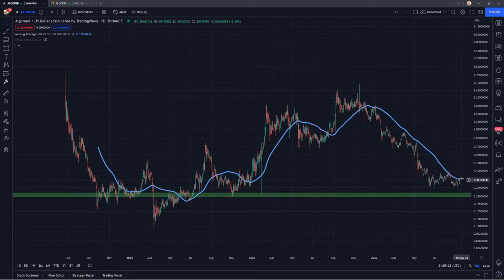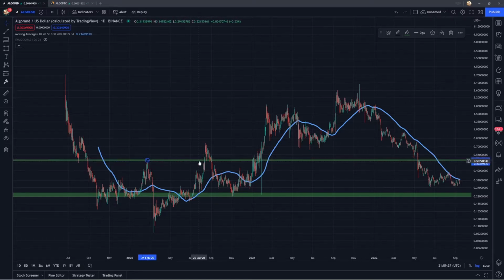Now, if we're continuing higher from here, then the resistance levels I'm going to be looking at are going to be this high back here in February and March of 2020. Now, this level is right around 50 cents. This was a previous point of support in July of 2019.